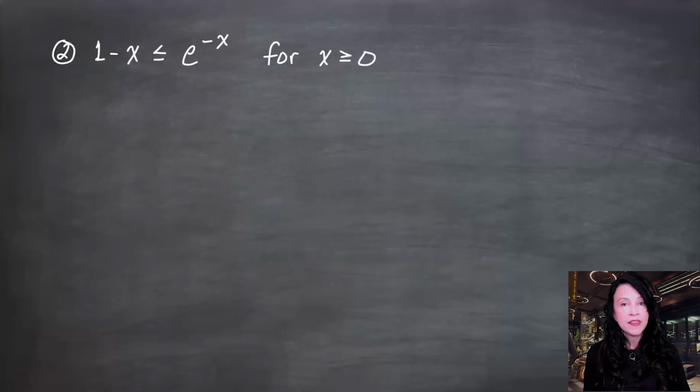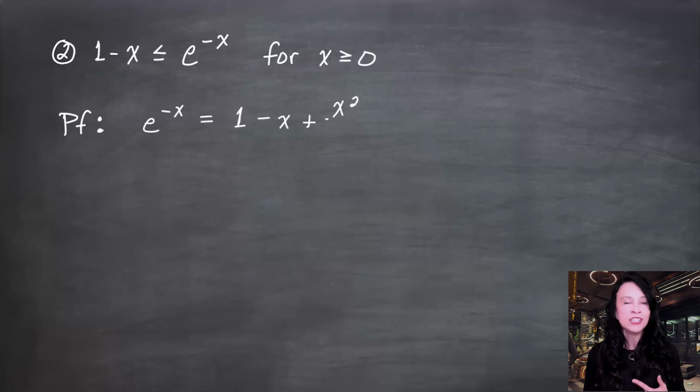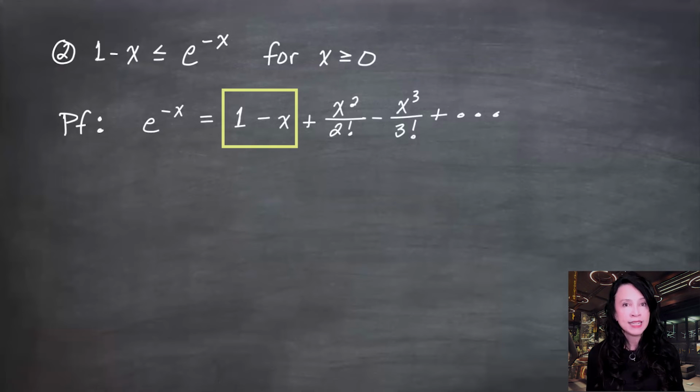So I claim that the expression 1 minus x is less than or equal to e to the minus x as long as x is not negative. When I see something like this, the first thing I think of is the Taylor or Maclaurin series expansion for e to the minus x. I can write it as 1 minus x plus x squared over 2 factorial minus x cubed over 3 factorial, etc. And here's the 1 minus x.